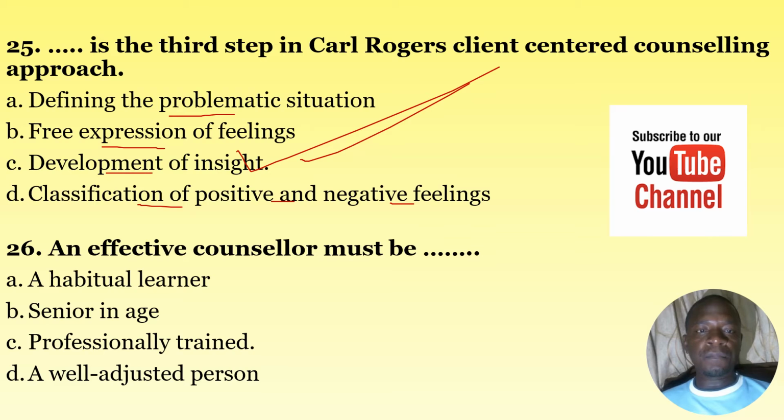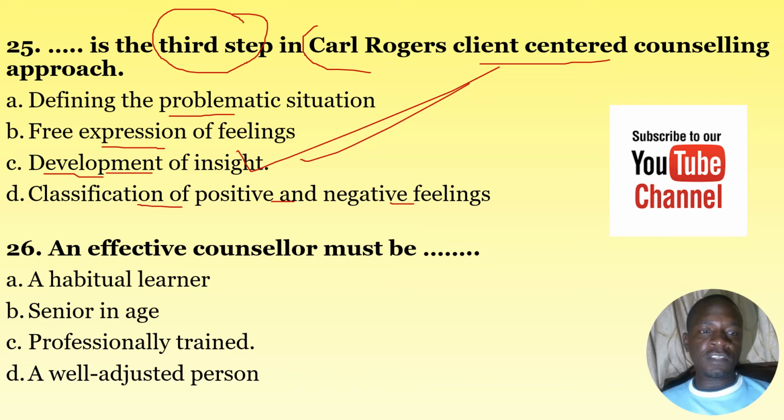If you know client-centered counseling very well and the steps that are involved in Carl Rogers' approach, you realize that the first step is defining the problematic situation, and the second step is free expression of feelings. The third step is the development of insight, and the classification of positive and negative feelings is the fourth step. So here the question requires us to identify the third step. So the answer is C, the development of insight.